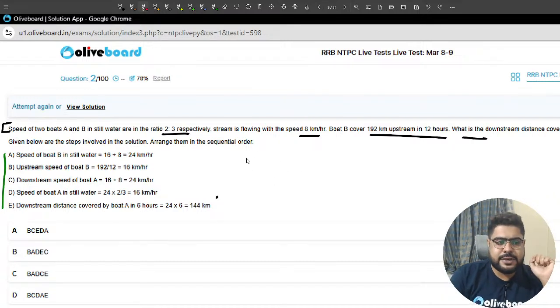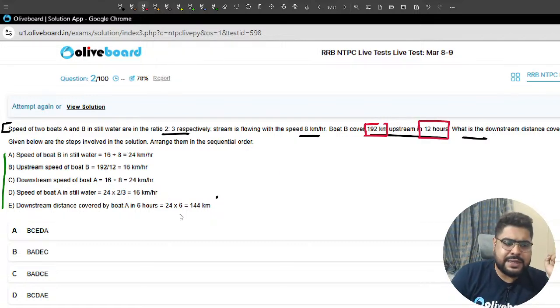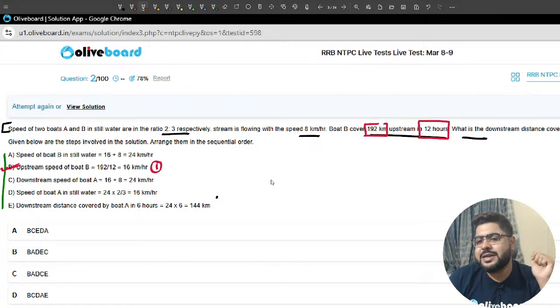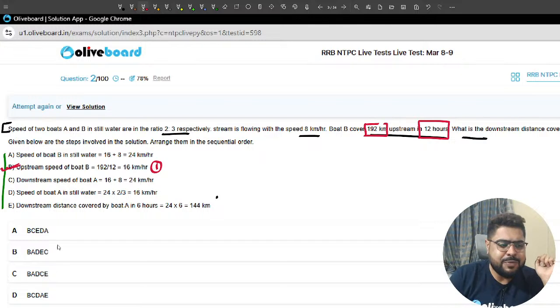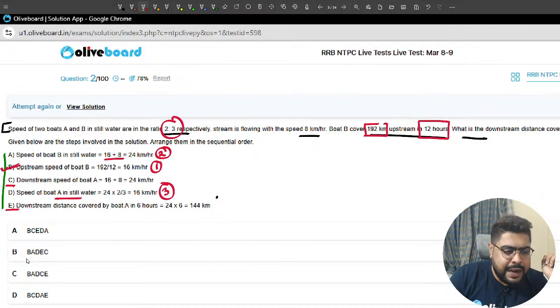Now, first things first. 192 kilometers in 12 hours. Very simple. That means the speed will be the first step. So B is your first step. What is the second step? Very simple, sir. After B, the speed of the boat in still water we can figure out, using the ratio 2:3. So from using this I can get this. Then, out of C and E, first let us see. BAD. So these two are not the correct options.